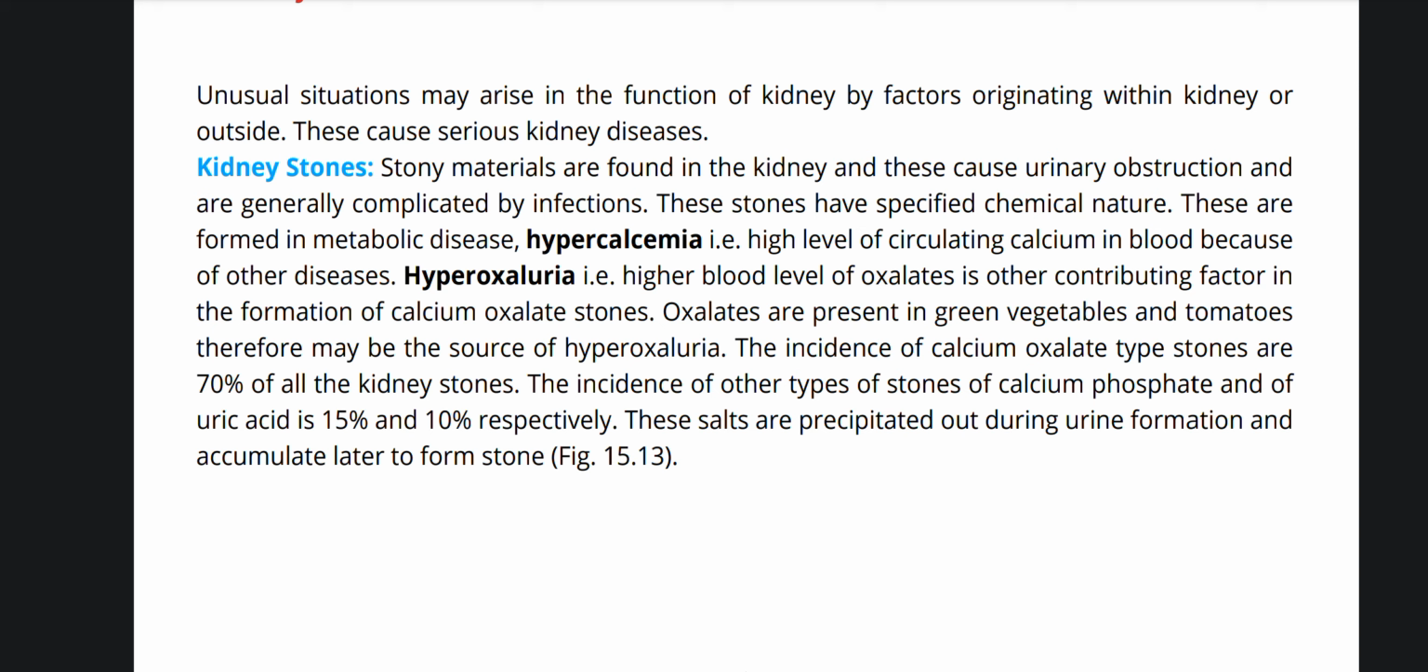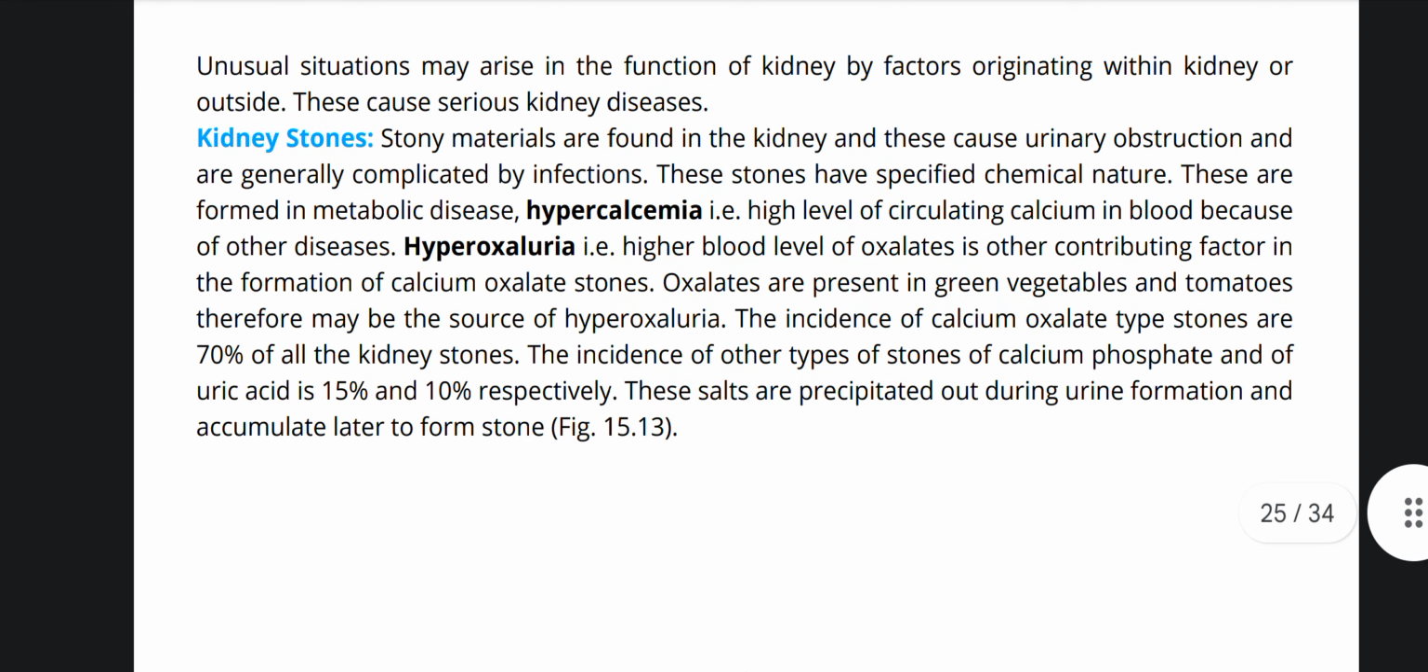These are formed in metabolic disease, hypercalcemia, a high level of circulating calcium in blood because of other diseases, or hyperoxaluria, a high blood level of oxalates, another contributing factor in the formation of calcium oxalate stones. Oxalates are present in green vegetables and tomatoes, and therefore may be the source of hyperoxaluria.